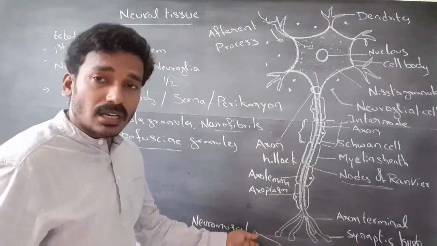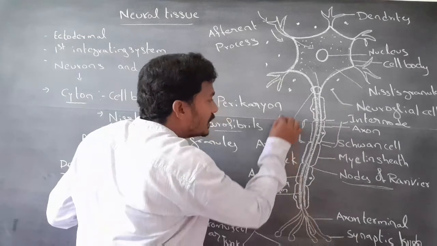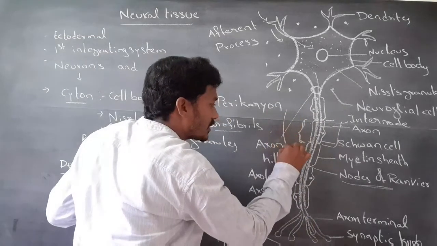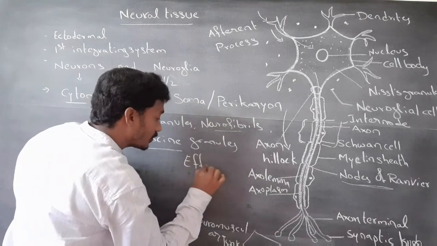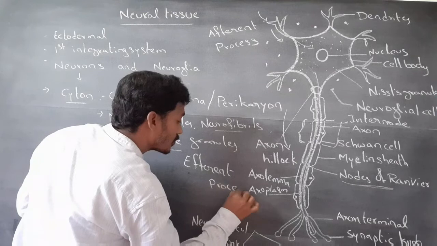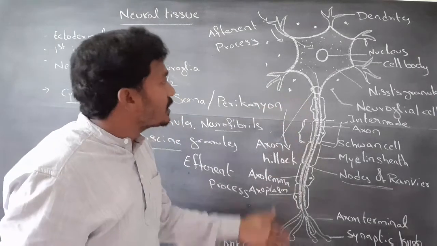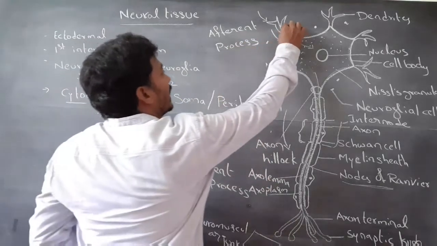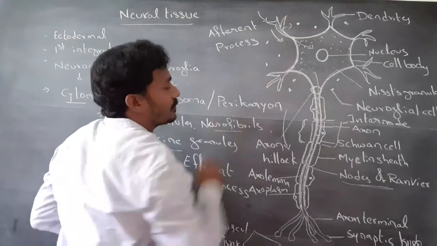So, axon is called efferent process because it sends impulse. Dendrites are afferent process because they collect impulse.